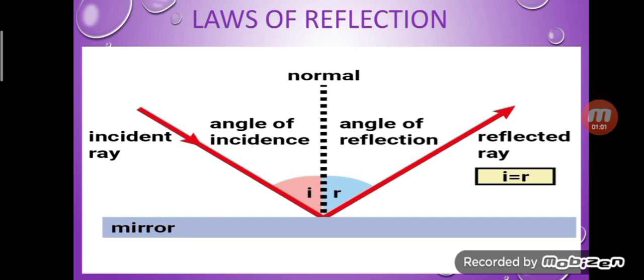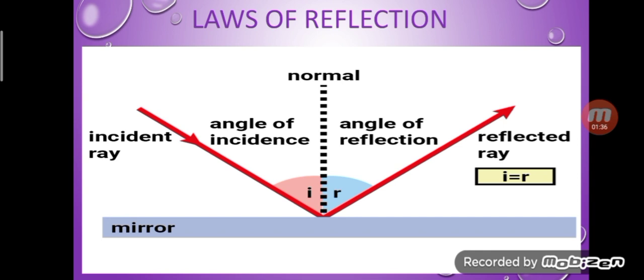Then we can understand point of incidence. A point at which incident ray strikes on the mirror is known as point of incidence. Next you can see an imaginary line that is called normal. A line which is perpendicular to the mirror drawn from the point of incidence is called normal.